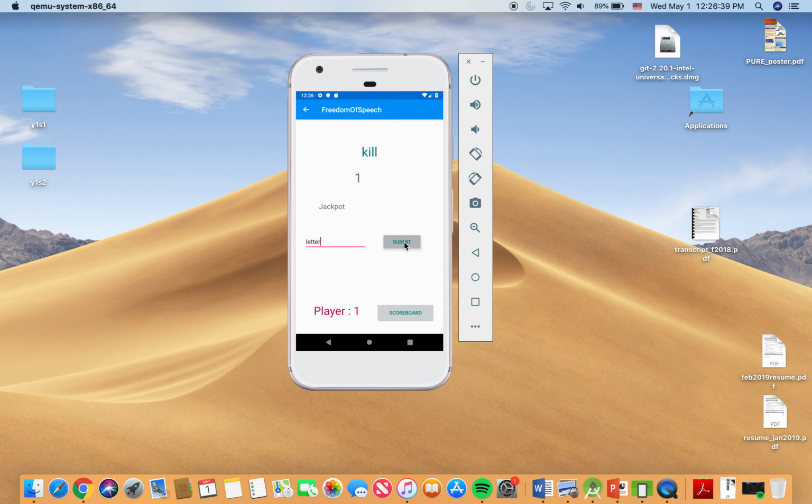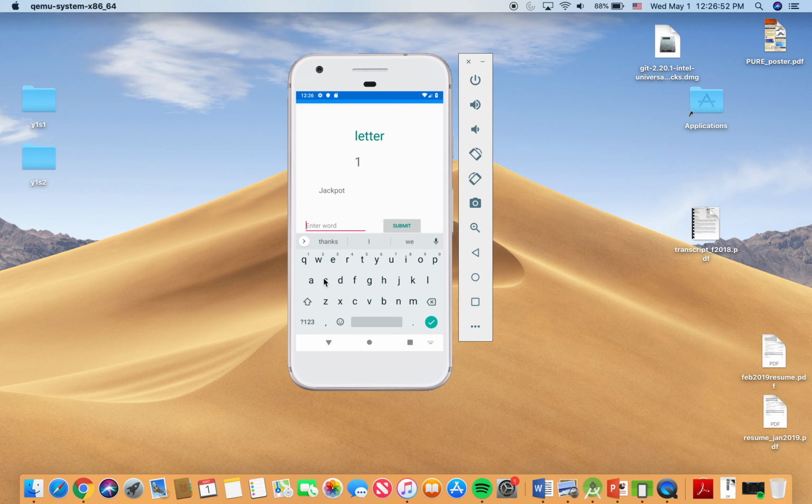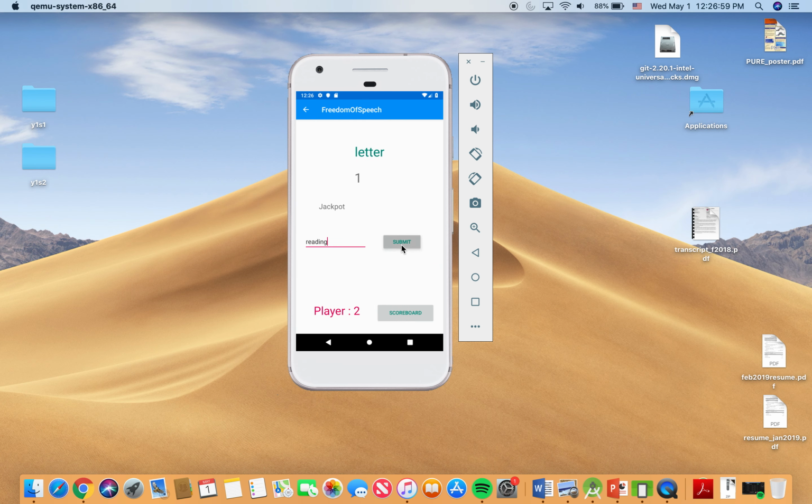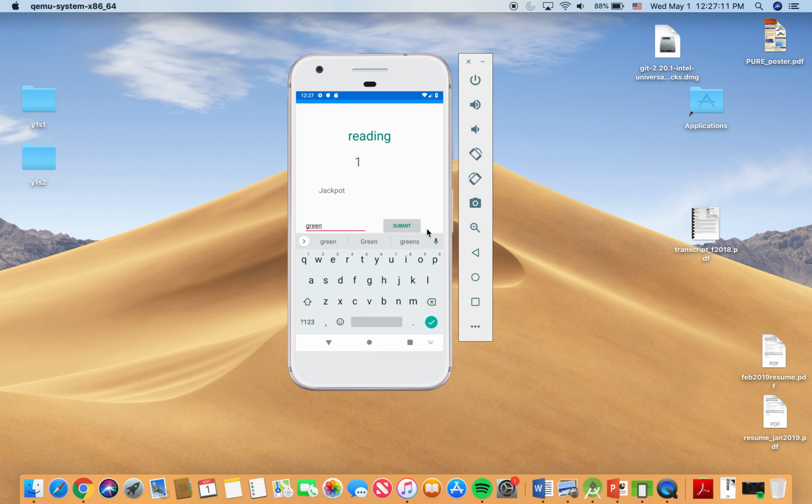And then since this is valid, now it's player two's turn. And as you can see, letter is now the word at the top. So now player two must come up with a word that starts with R, which is the last letter of the word letter. So let's say the word is reading. Good. And now let's do a word that starts with G. So green.